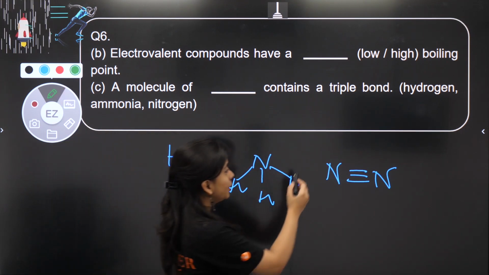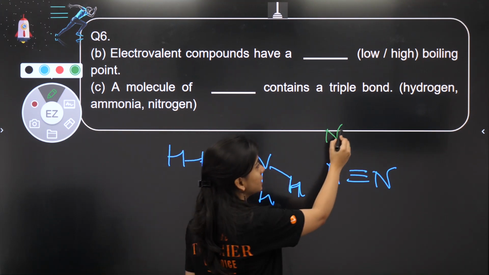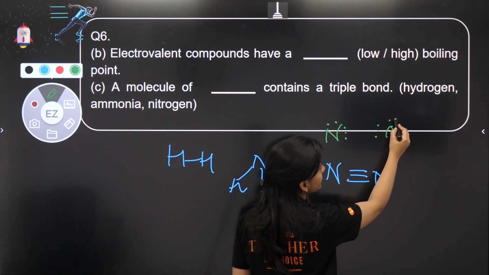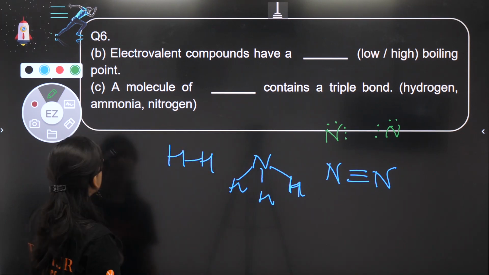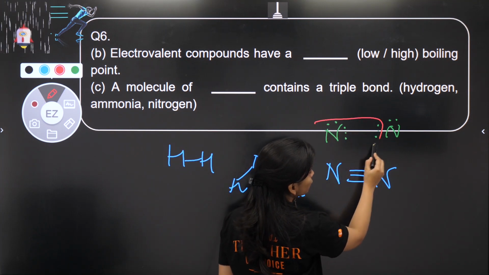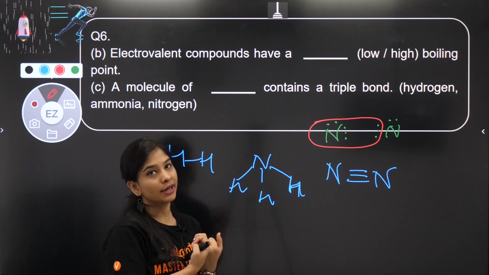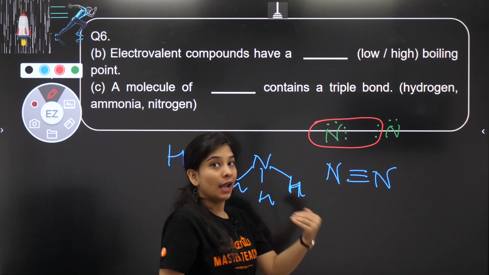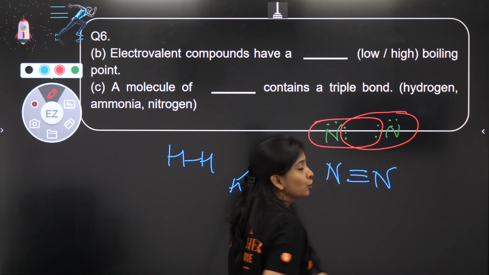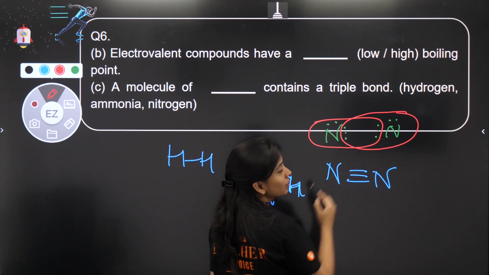कैसे हुआ ये? Nitrogen has 5 valence electrons, and the next nitrogen also has 5 valence electrons. अब 5 है means it will need 3 electrons to be shared. So it is going to share 3 electrons of the next nitrogen और उसको बोलेगा I am sharing your 3 electrons and I can become stable. So this nitrogen says that I also want to become stable and please let me share 3 electrons with myself. So both of the nitrogen are sharing 3 electrons of each other and a total of 6 electrons are shared.